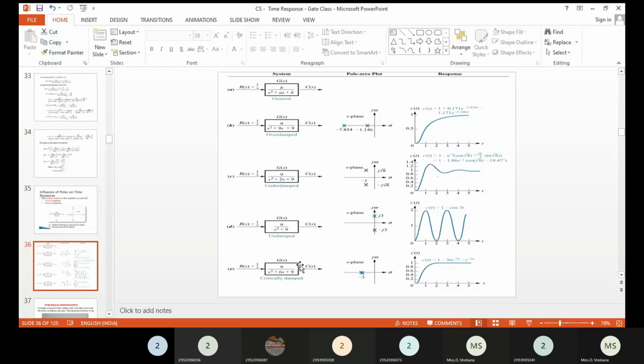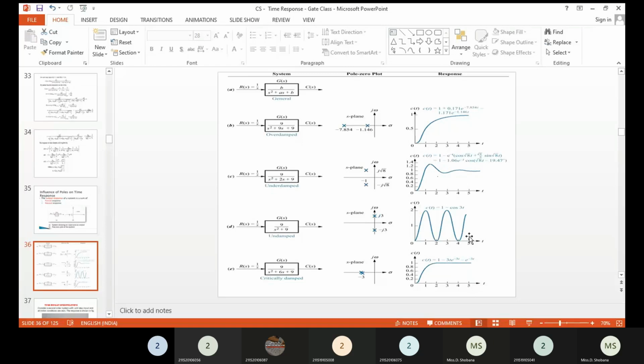Here you can see critically damped. The roots are real and equal. In this case, the transient response will be more. The transient time will be more, and when t tends to infinity, it reaches a final steady value. So these are the various transfer functions and natures of the poles. Depending upon that, they will be located in the S-plane. So depending upon the location of the poles, the responses of the system will be analyzed. This is also a very important inference learned from the various derivations we have discussed now.